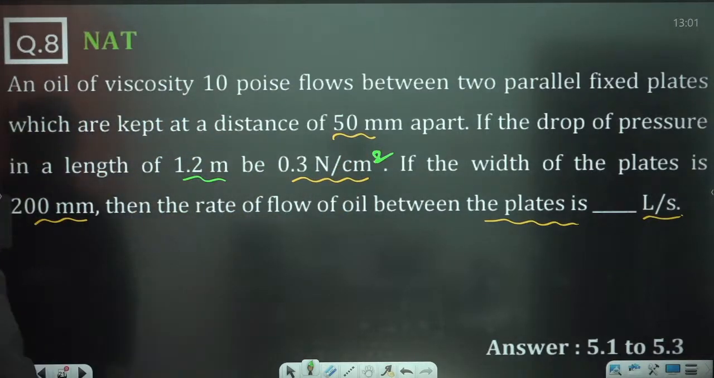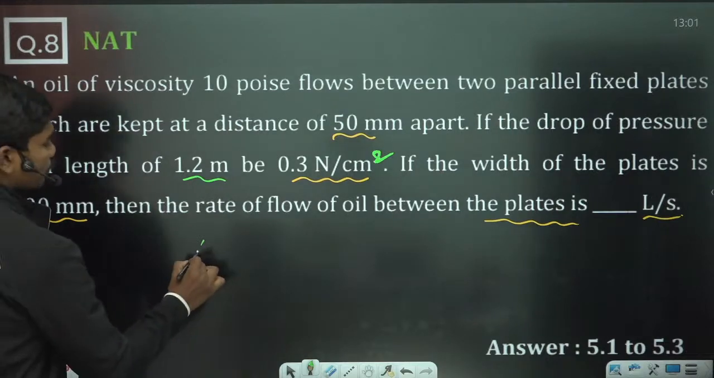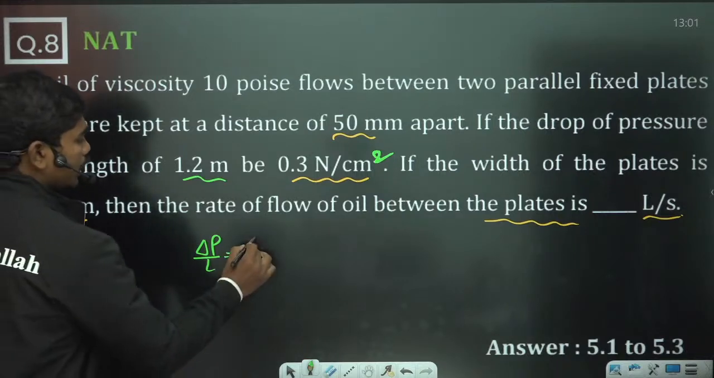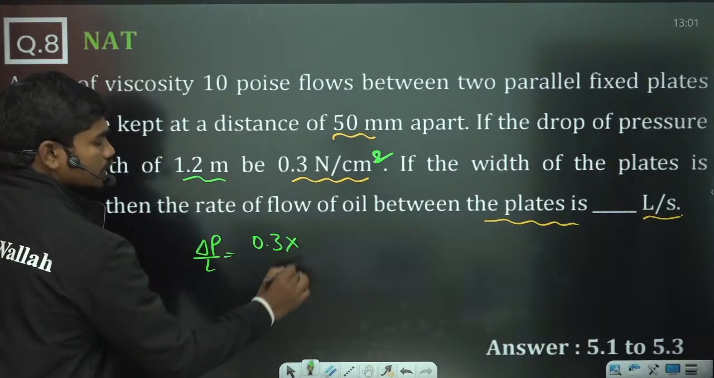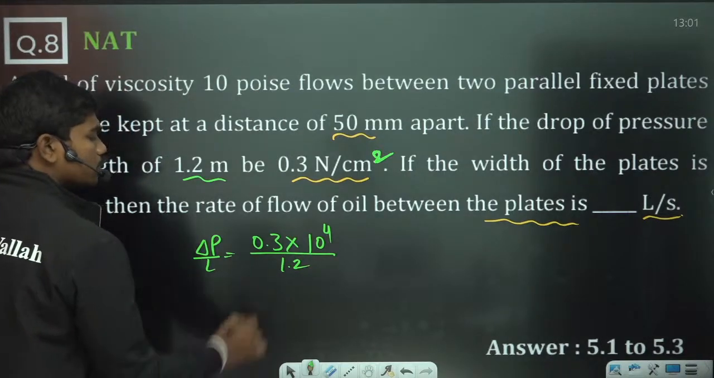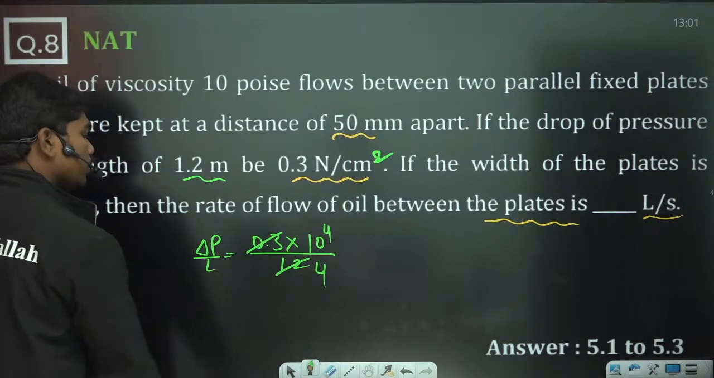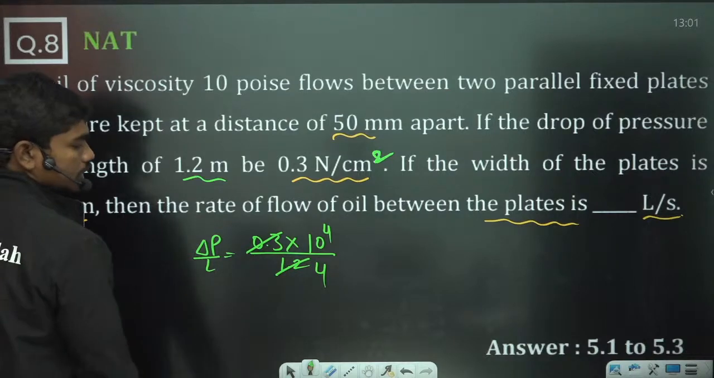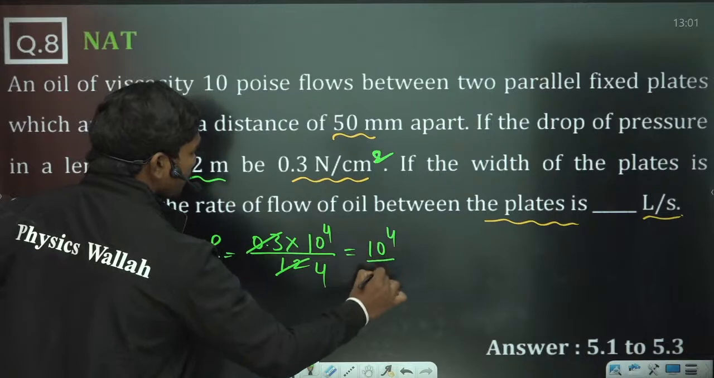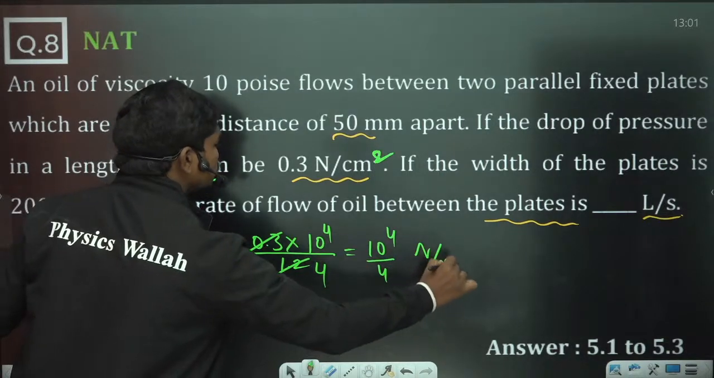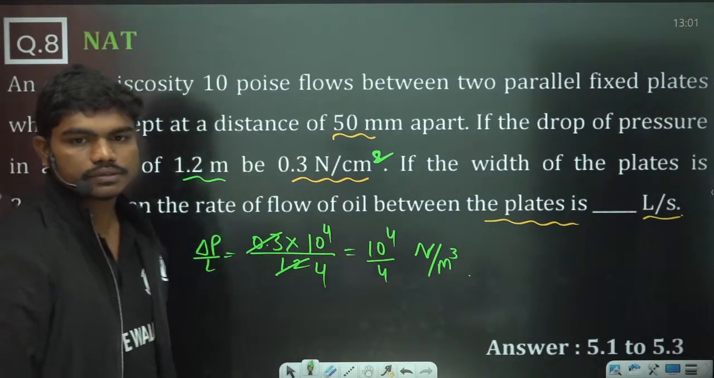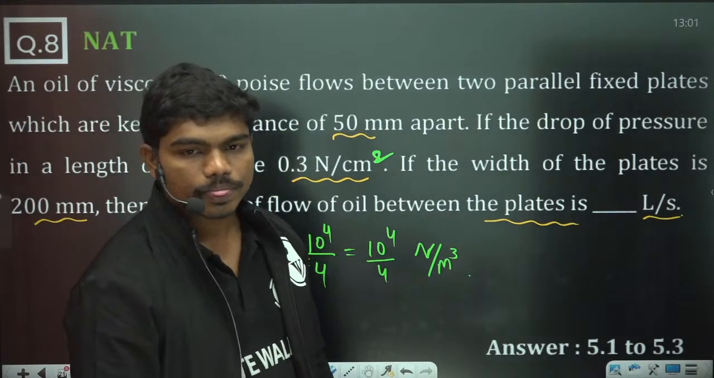Now convert this drop in pressure, delta P by L, which is nothing but dP by dz, because it is a constant pressure gradient. 0.3 Newton per centimeter square, converted to meters, divided by 1.2. Four times 0.3 is 1.2, so this is 10 power 4 by 4 Newton per meter cube. Correct? So this is the value, 10 power 4 by 4 Newton per meter cube. Yes or no?